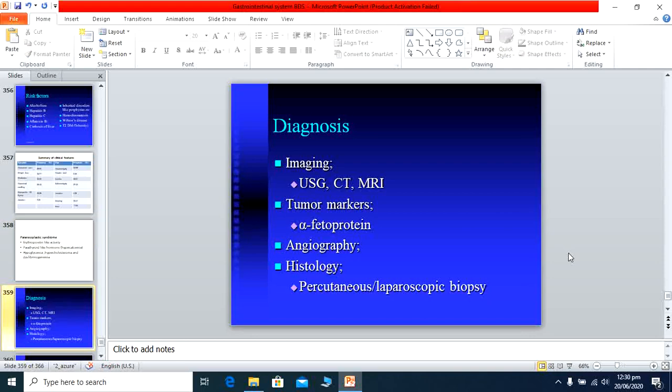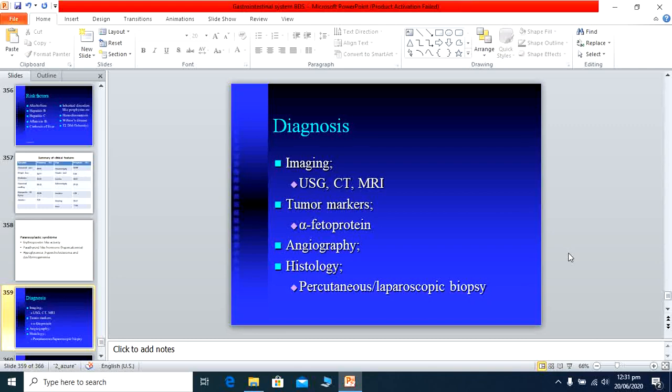As far as the diagnostic investigations are concerned, we perform the alpha fetoprotein, which is usually raised in cases of hepatocellular carcinoma. It is usually more than 500 microgram per liter. You must not remember the figure, but you must know that in hepatocellular carcinoma, alpha fetoprotein levels are raised. Other investigation performed in the blood is the LFT. Patient has raised serum alkaline phosphatase levels.